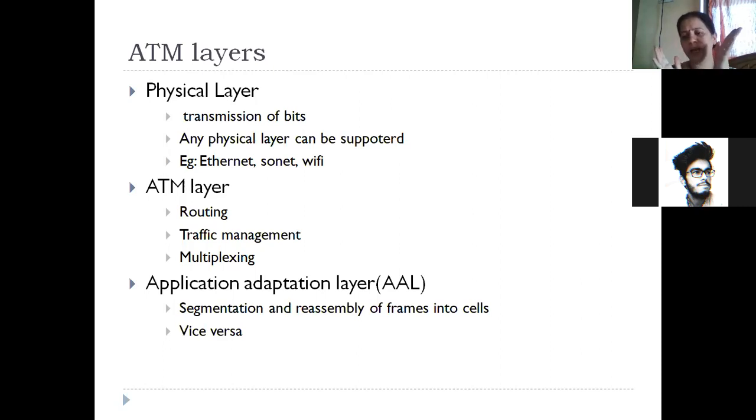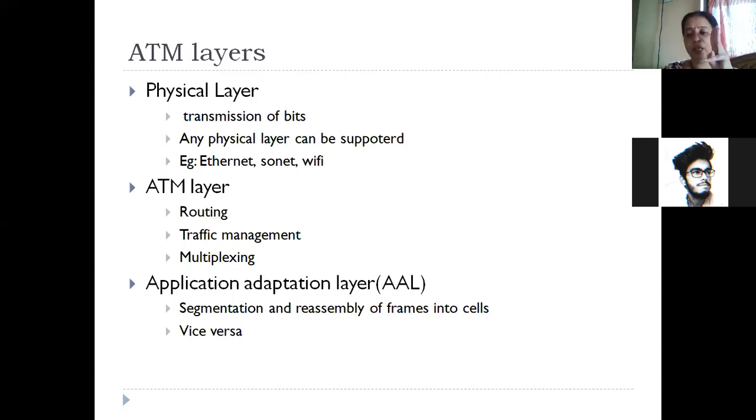If the frame is very large, then it has to be broken down into smaller pieces called cells. So fragmentation of the packet has to happen to convert it into cells. And at the other side, many cells have to be put together to form a frame. So fragmentation and reassembly of cells is done with the help of the application adaptation layer.